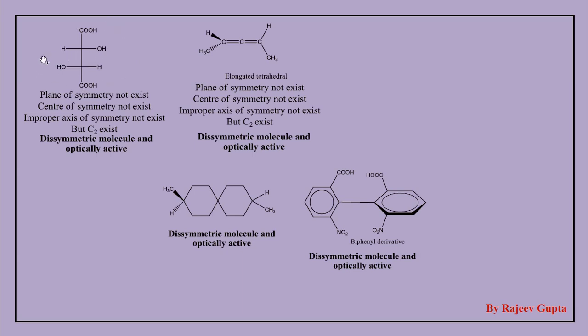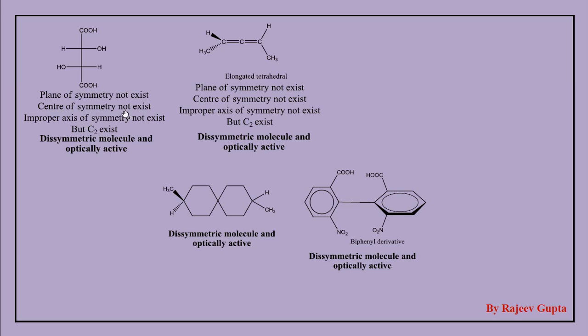We can apply a plane from any side. Here this plane is not present. Here hydrogen, here OH, this plane is also not present. So plane of symmetry does not exist.